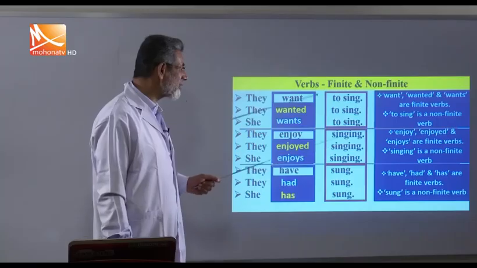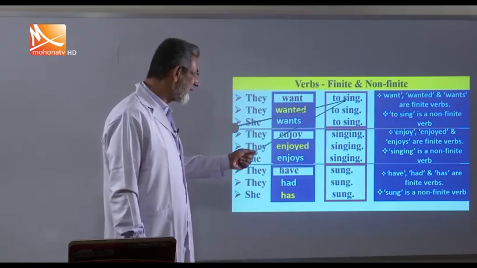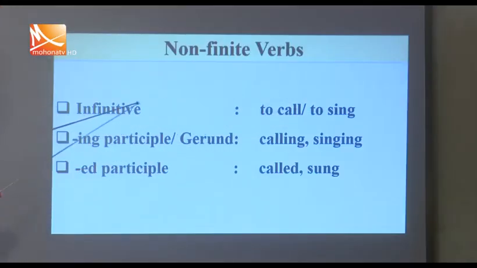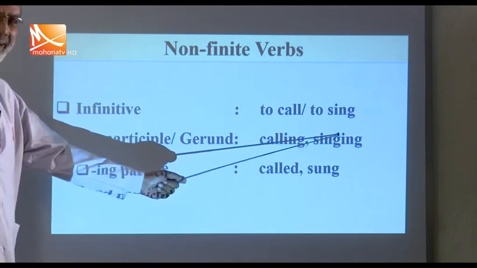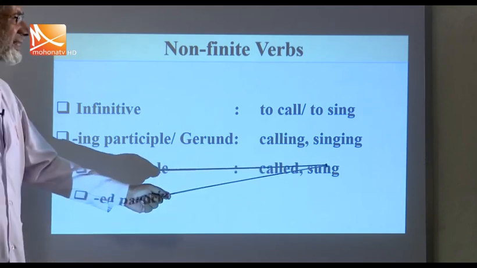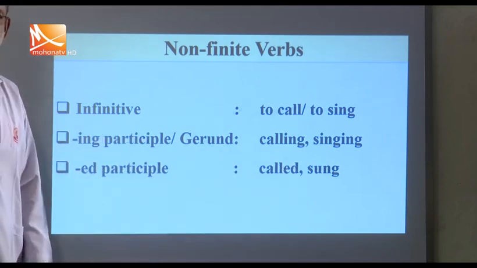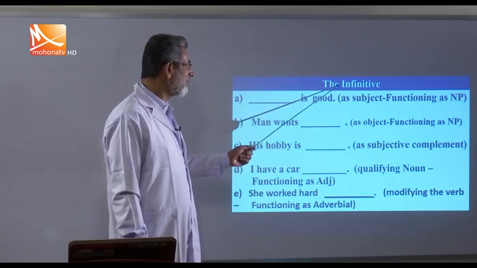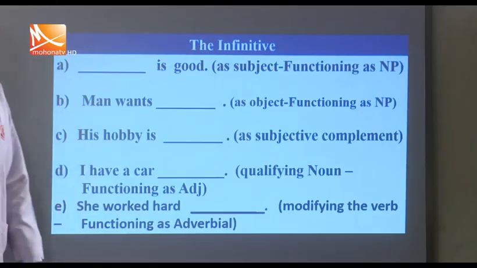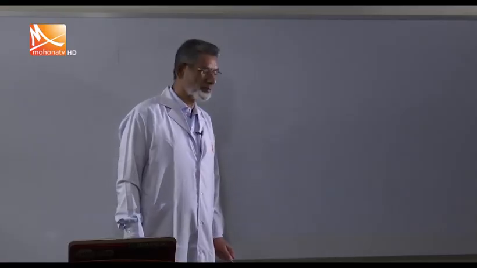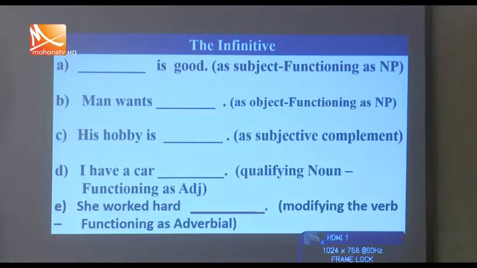You see here, how many kinds of non-finite verb do we have? To sing, singing, and sung. So you see here, to call, to sing, these are called infinitive, and calling, singing, these are called ing participle or gerund. And ed participle means called and sung. So we have three kinds of non-finite verbs. Okay, now the infinitive. We are going to learn about infinitive, and you just put complete attention to this lesson, and then you will learn it well.